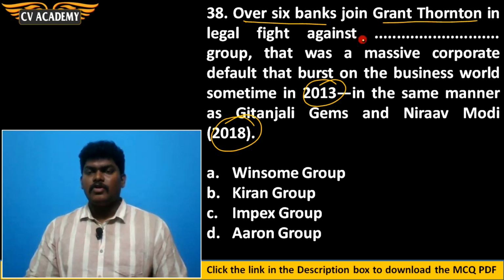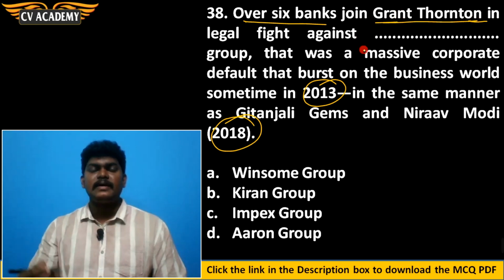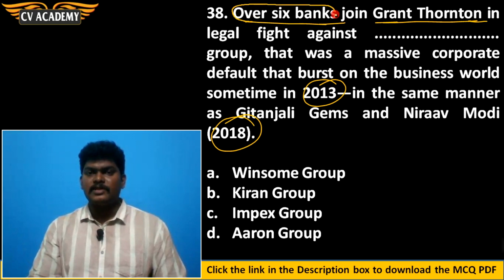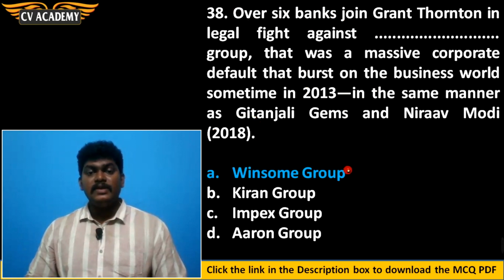They have joined that Grant Thornton legal fight because the Grant Thornton company has filed a petition in the London court. So with that company, 6 banks from India also joined in that legal proceeding, legal fight. So it is against which company? It is Winsome Group of Companies. Option A is the correct answer.